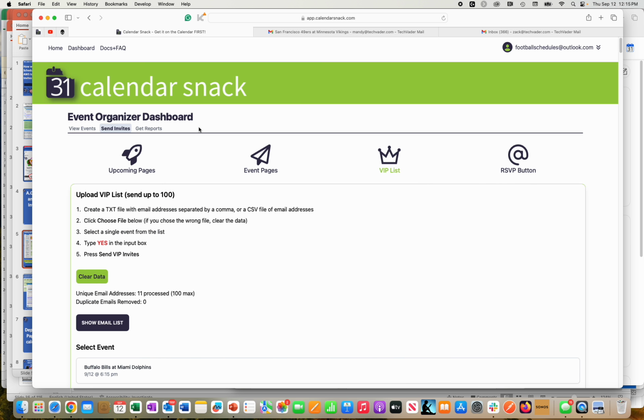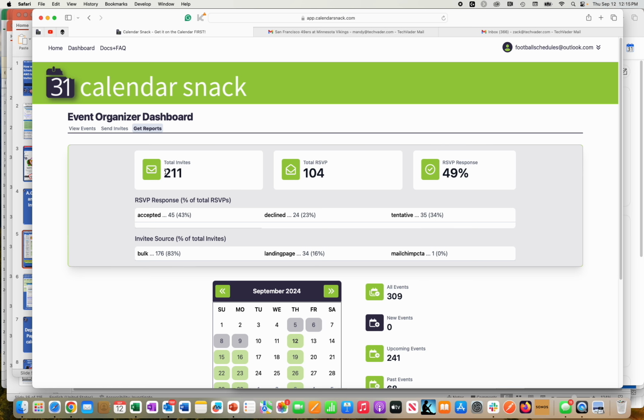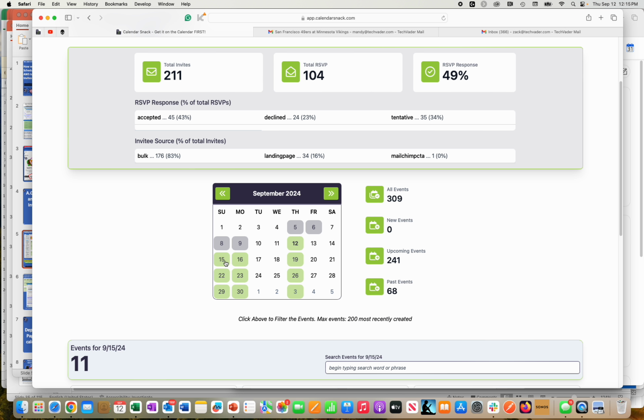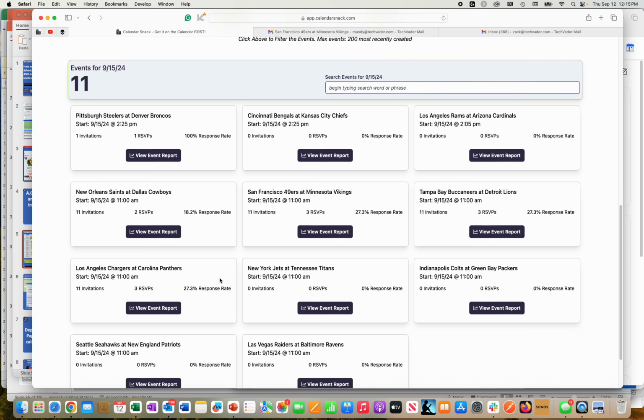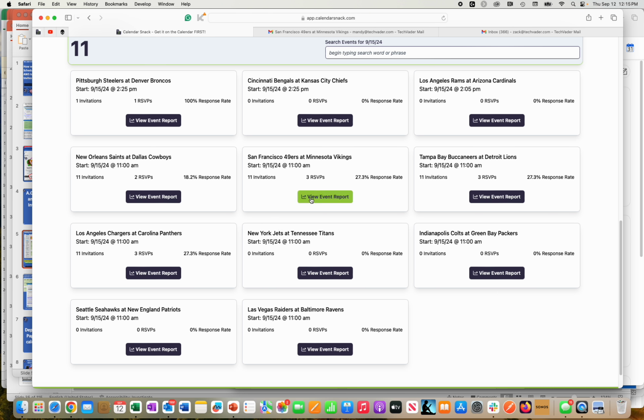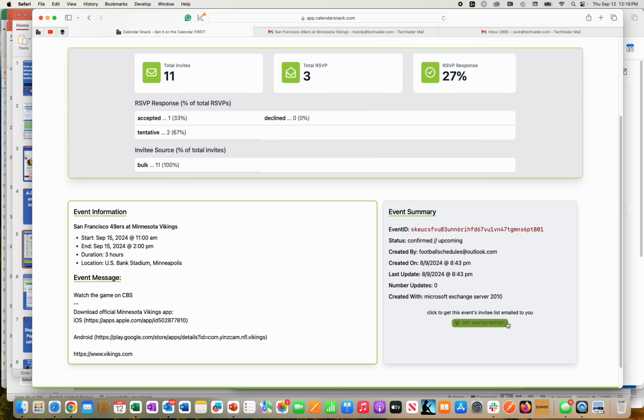How would you know that? Well, I can go here to the Get Report engine. I can go to the 15th, and we can do just a quick sampling on one of these. So let's take a look at the Rams. Let's see, Saints, 49ers. So metaphorically, we know that the first one we started with was 49ers. There's 3 RSVPs that have been sent back to the collection box on S3. I'm going to review one of these just here for the demo.